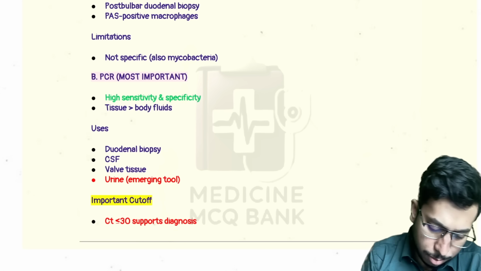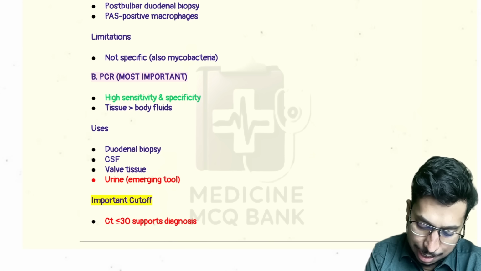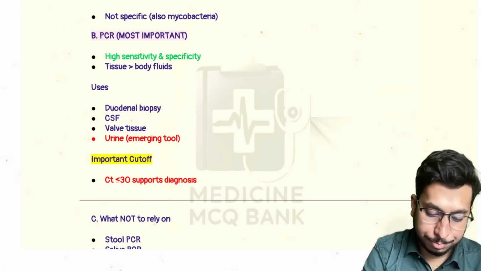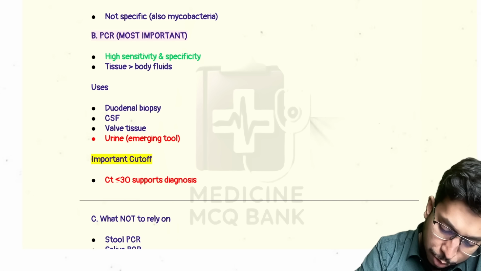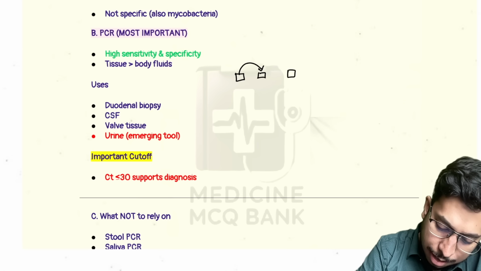Here remember, if cycling threshold is less than 30, it's a supposed diagnosis. What does it mean? While doing PCR, we go for cycling of the sample to get multiple cycles and check whether PCR can detect it or not.